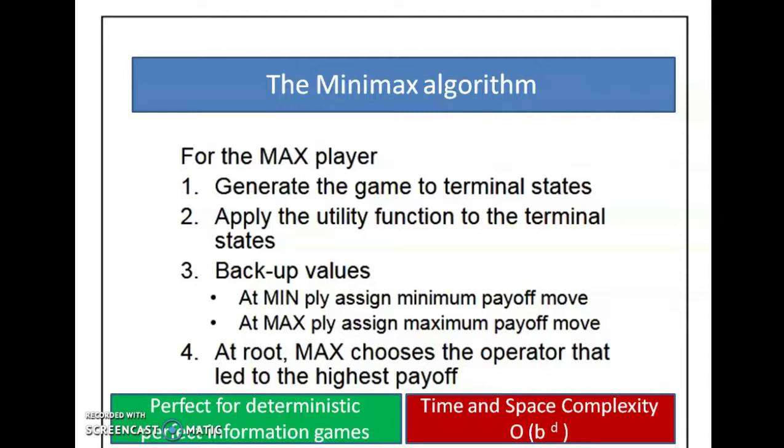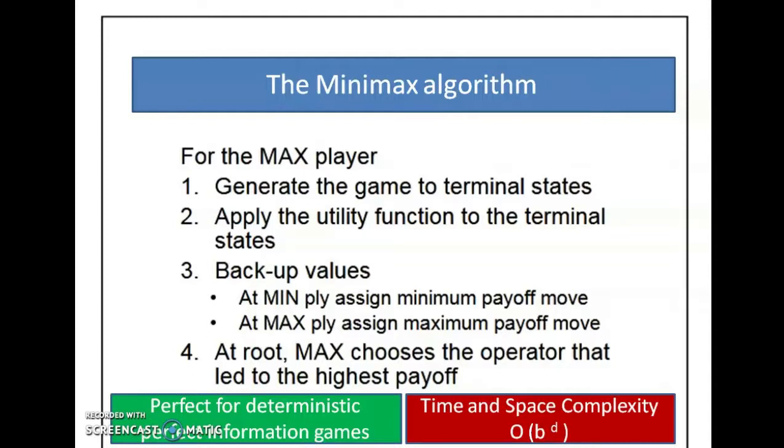The minimax algorithm is one of the fundamental works of game tree search. The basic idea is to generate the entire game tree down to the terminal states, then apply the utility function to the terminal states, and then select the best payoff child node depending upon whether we are at the max level or the min level. After selecting the best leaf, this score is then propagated up to the root.